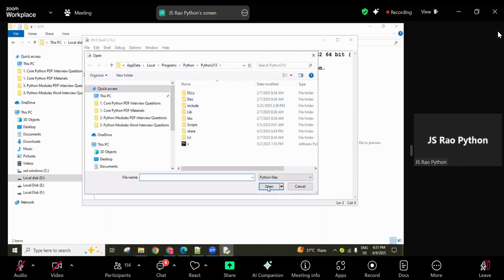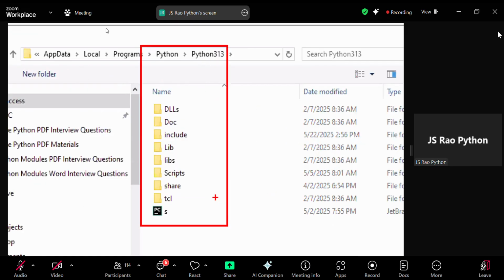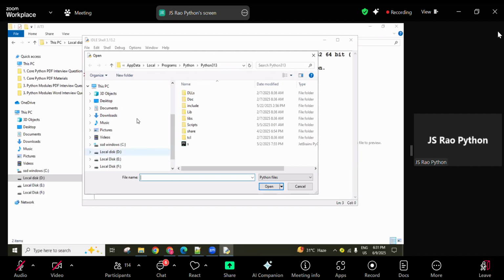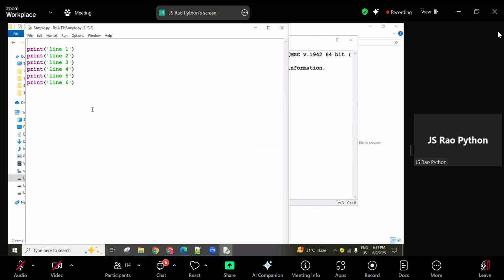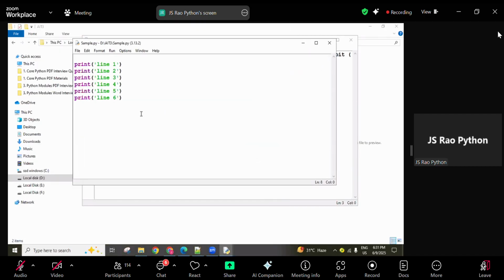It will open the default Python software location. Click Open, then our file is opening. Now here, whatever lines of code you want, you can write. This is the process of creating the first Python program and executing it using IDLE or using the command line screen.